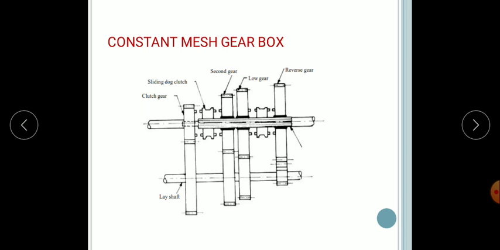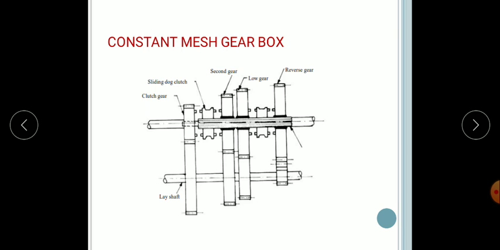The primary shaft carries the clutch on the spline and carries the gear that meshes with the first gear on the lay shaft. The main shaft has a number of gears that mesh with the gears of the lay shaft. However, these gears, on bushes or ball or roller bearings, are free to move on the main shaft but do not transmit torque in this situation. The larger lay shaft gear is engaged with the primary shaft, and the other lay shaft gears are engaged with the main shaft gears.